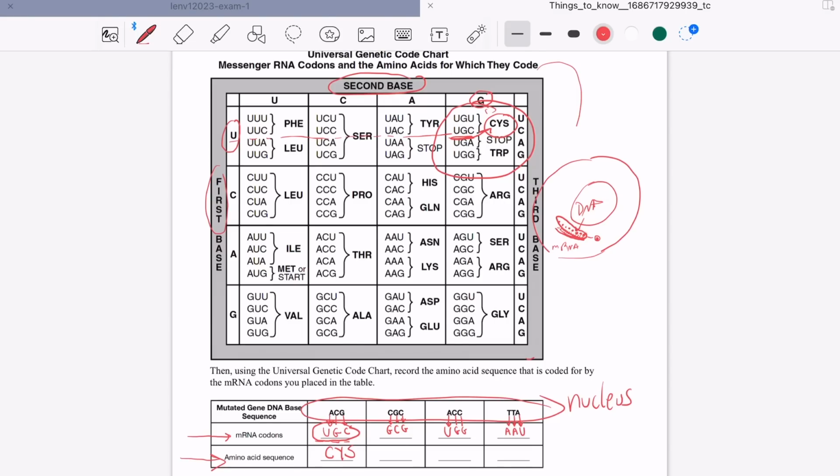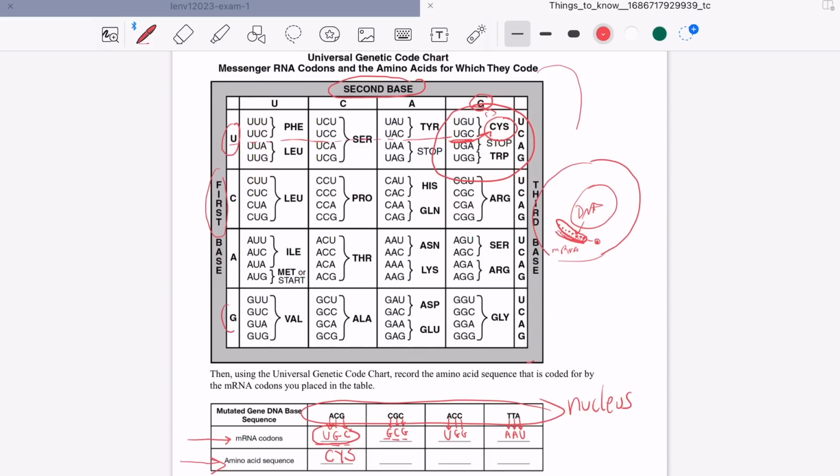CYS. Next one is GCG. GC, okay, so it's going to be here. G, C, G, ALA. Next one, U, G, G. U is going to be here. U, G, G, TRP.